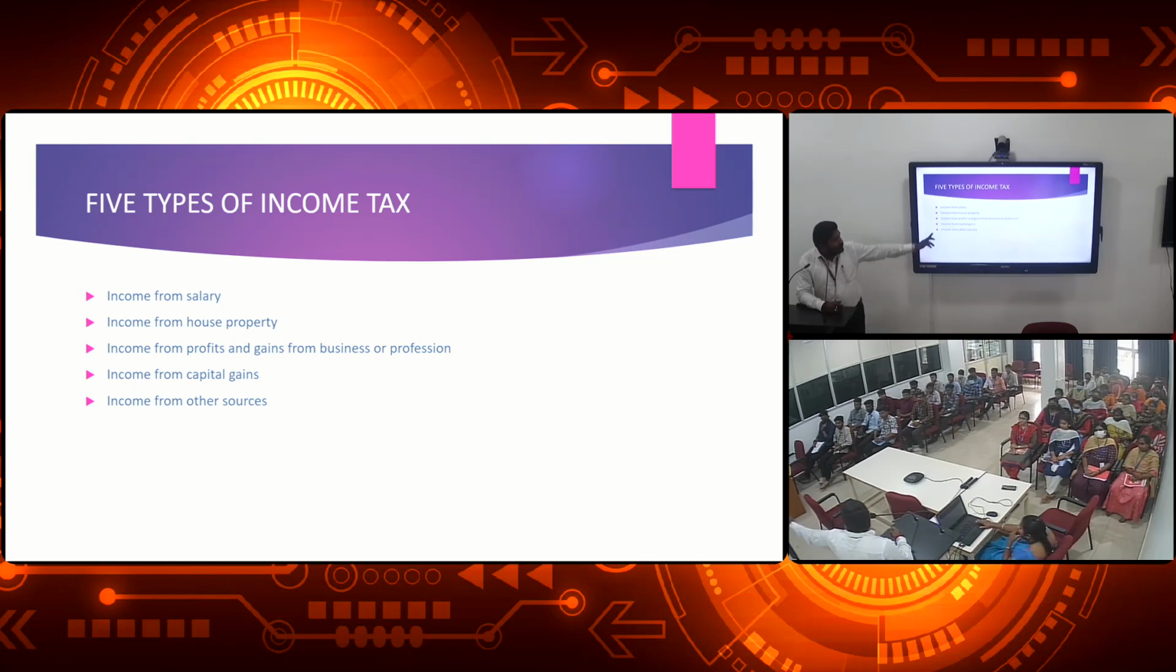Then the last one, income from other sources. Before that, income from professions. For example, you are an employee getting a salary. It is taxable income. You may be a professional such as a doctor, professor or auditor. Let us take the example of a doctor getting a salary from a hospital.